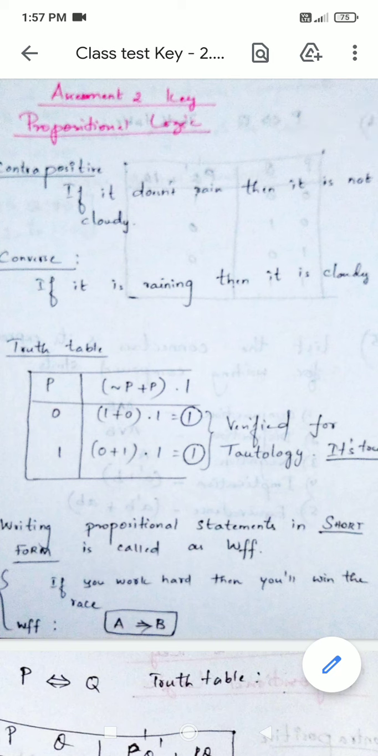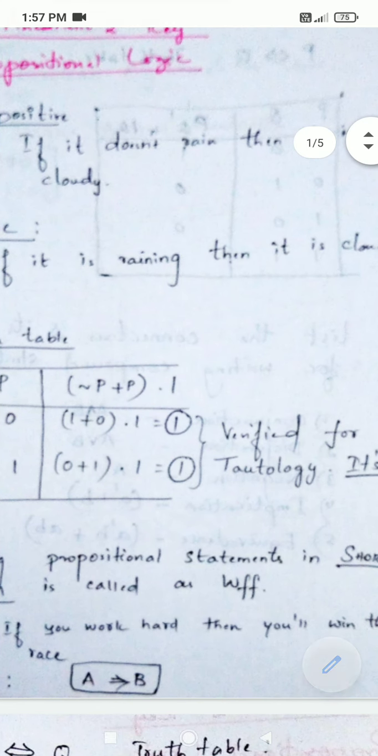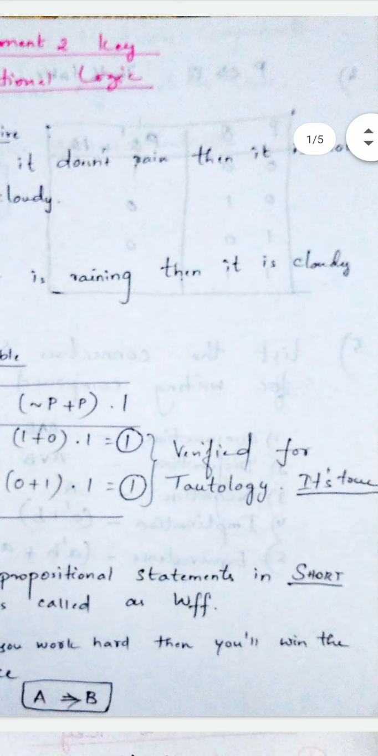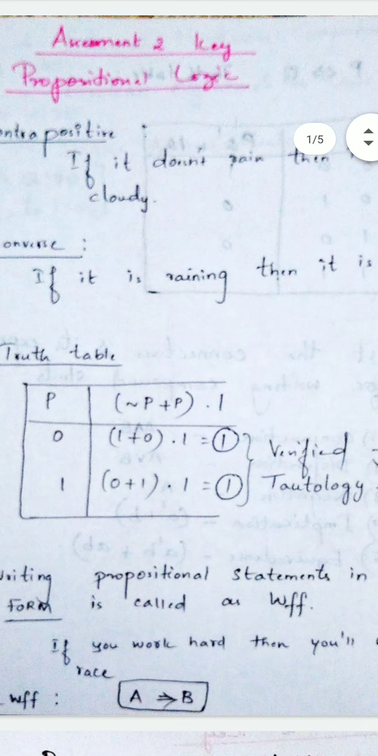First question is you should write contrapositive and converse statement for the given propositional statements. So the first one is if it doesn't rain, then it is not cloudy. If it is raining, then it is cloudy. Okay, so this is actually the contrapositive and converse. You should be very careful with the interchanging of antecedent and consequent.